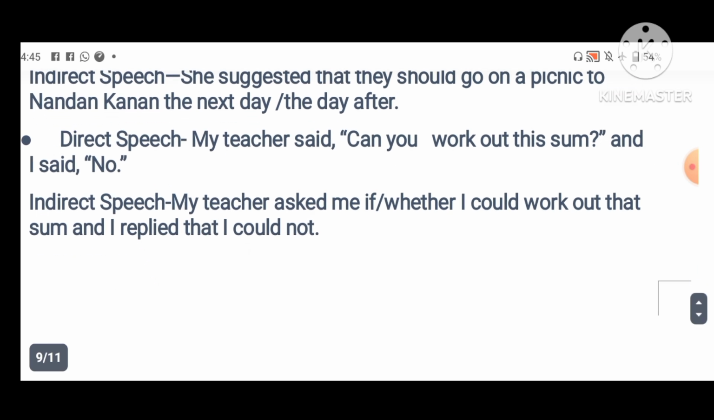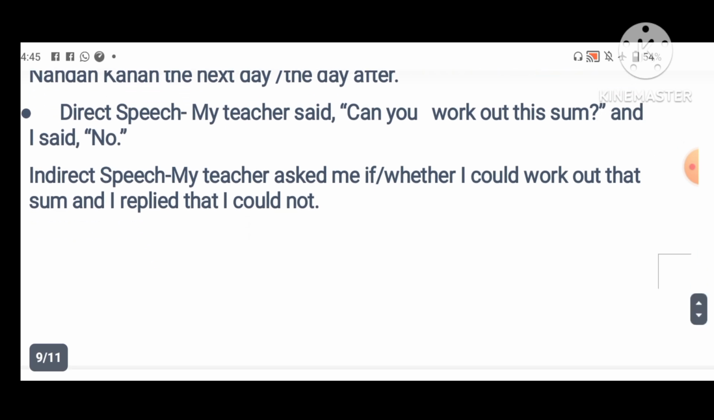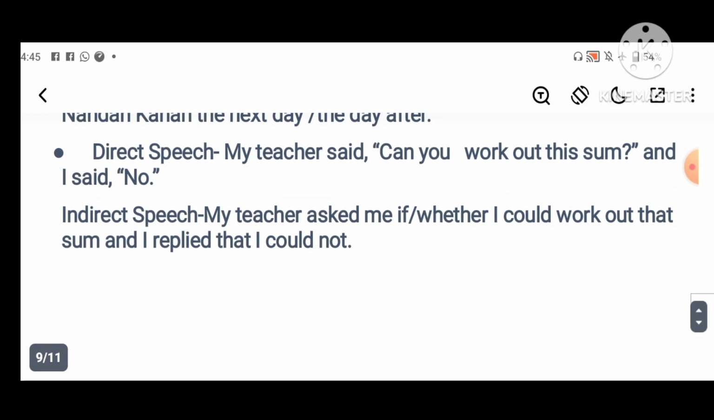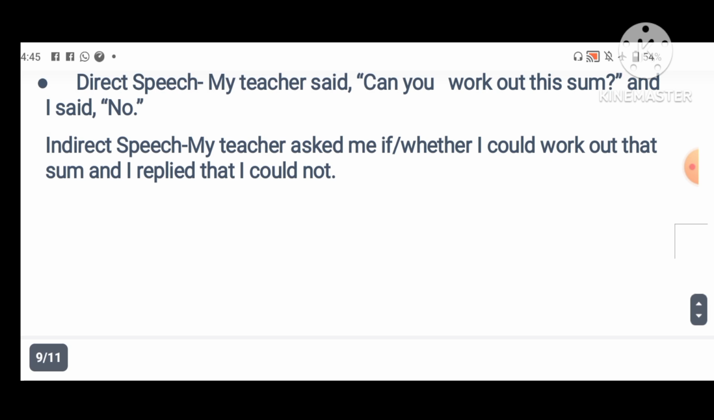Okay, so another type of question. My teacher said, can you work out this sum? And I said, no. This type of question also comes in your exam. Then how can we convert this type of question into indirect speech? My teacher asked me if or whether I could work out that sum, and I replied that I could not.